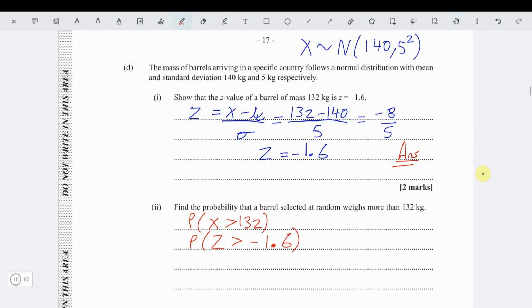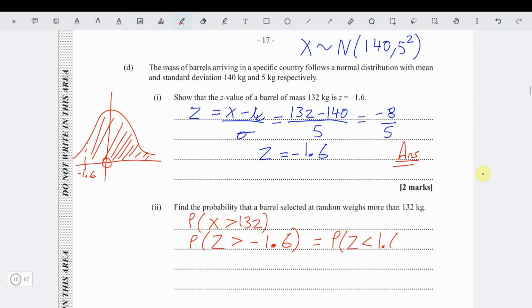But the probability Z is greater than negative 1.6, you have to remember your normal table. This is the normal table, standardized with a mean being 0. So negative 1.6 is somewhere here. So being greater than negative 1.6 is all of this. So what we're saying is that this is equal to the probability also that Z is less than 1.6.